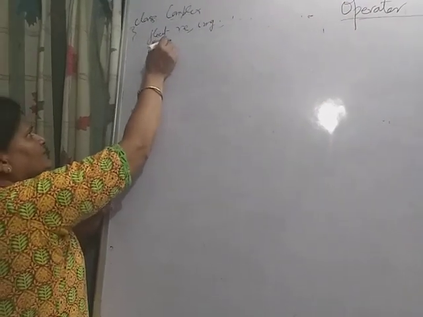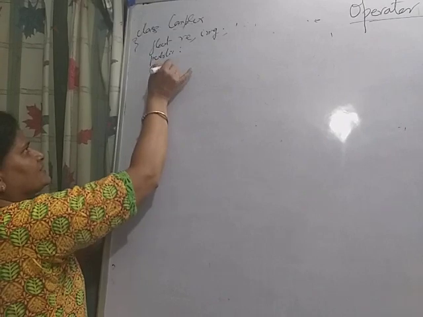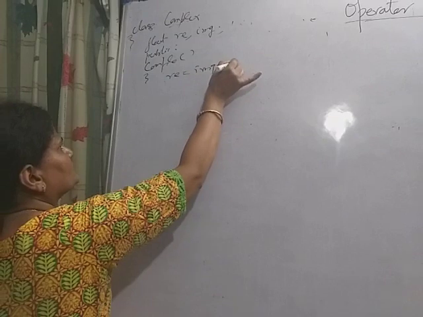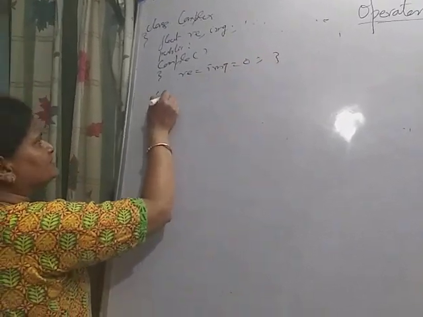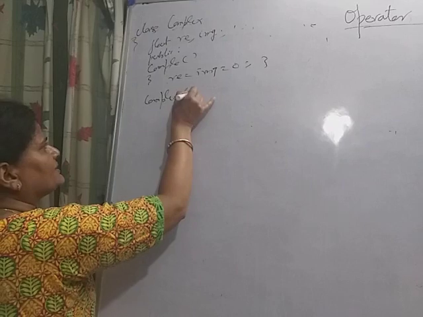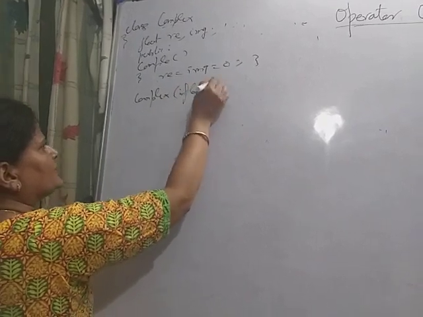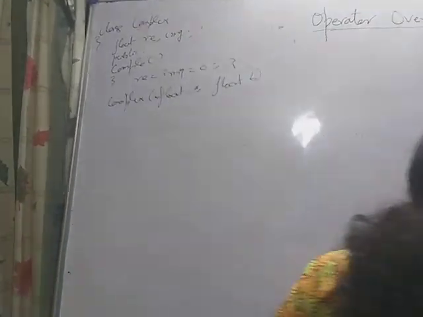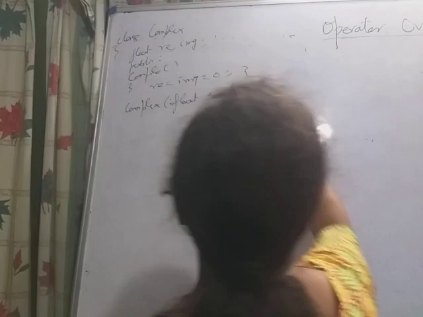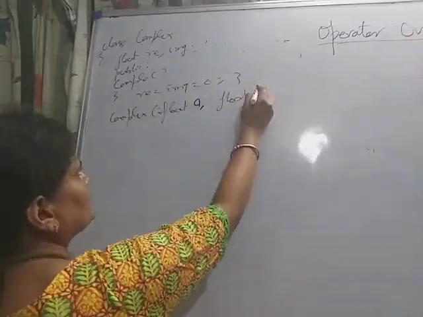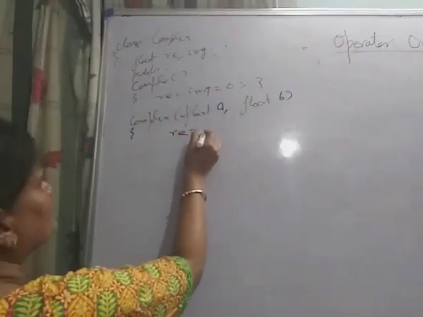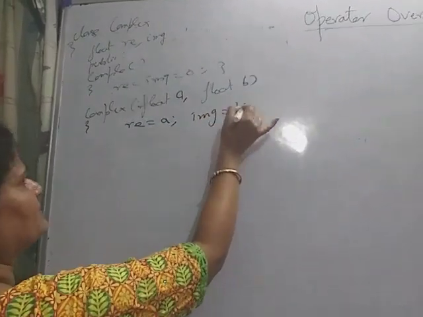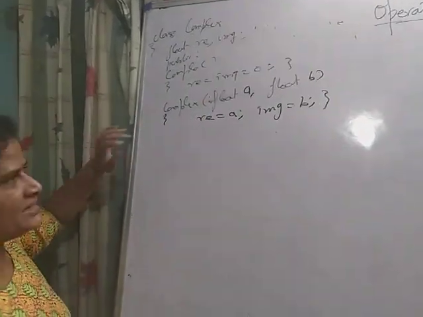In the public part, complex, real equal to imaginary equal to 0. Then complex, taking float A, float B, real equal to A and imaginary equal to B. So this is one constructor, this is another constructor with arguments.